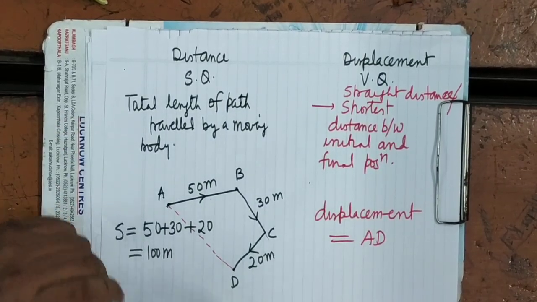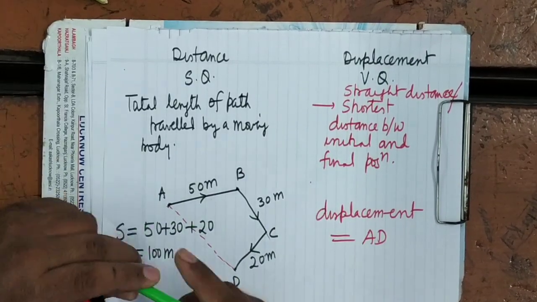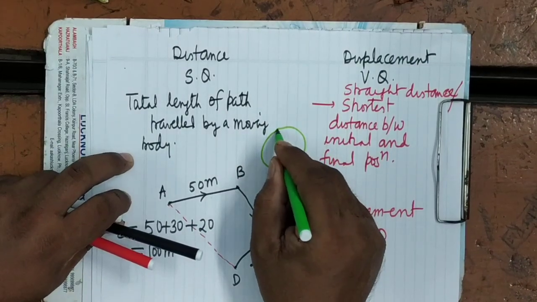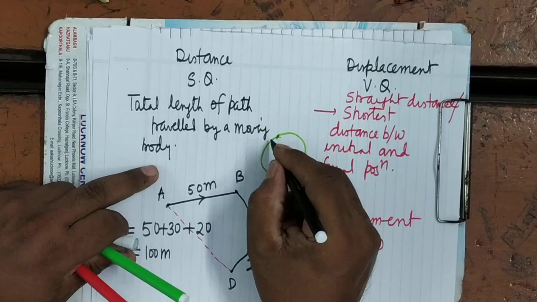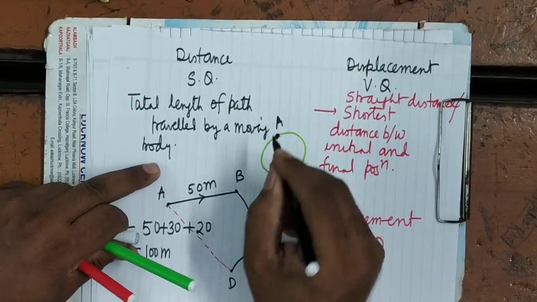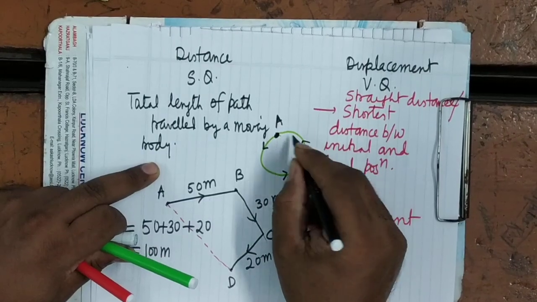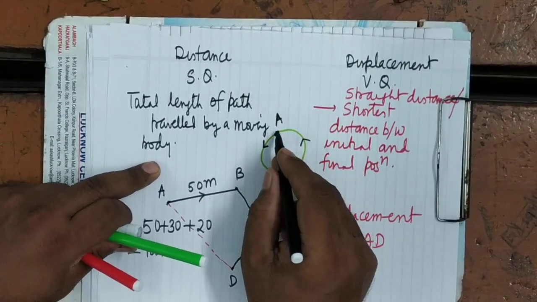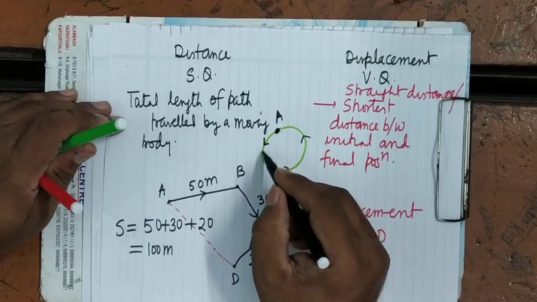For example, if a body is moving on a circular path, it is clear. You can see here, if the body is moving on a circular path, it starts moving from point A. And after moving over the circular path, once again it reaches the point A. Means its initial position is A as well as the final position is A. What will be the distance covered?